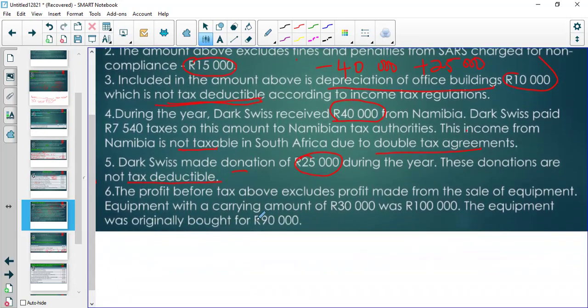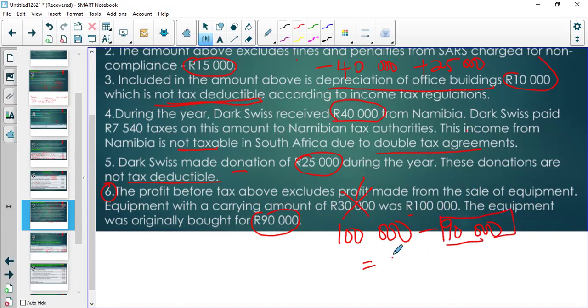And then SARS also asks us, so what is your other income made up of? We tell them we sold the equipment. How much did you sell that for? We tell SARS we sold it for 100,000. SARS will not ask what was its carrying amount. SARS will ask what was its original cost. That is what SARS is going to do. And we tell them it was 90,000. And SARS will say, okay, so above the 90,000 original price.